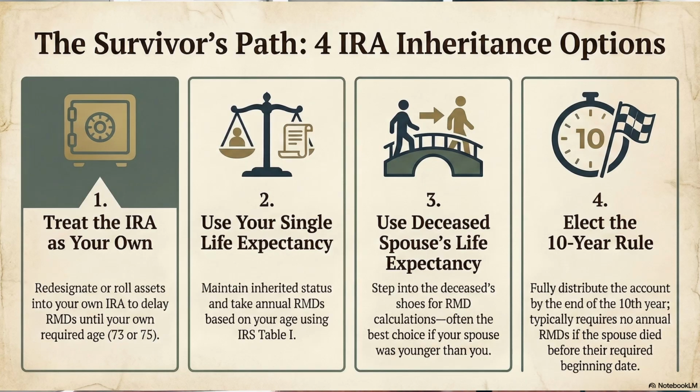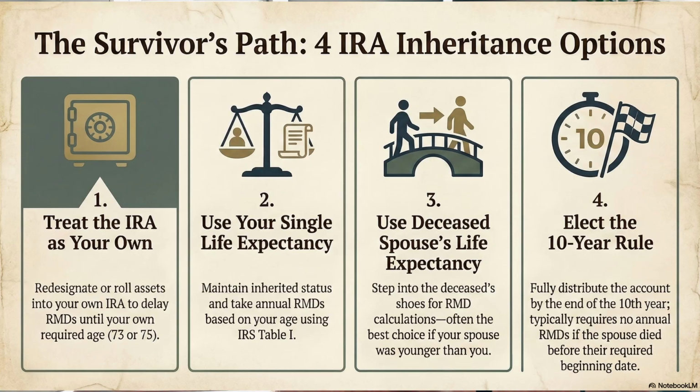Number three, leave the IRA in its inherited status and elect to take RMDs based on your deceased spouse's would-be life expectancy schedule. And last but not least, number four, leave the IRA in its inherited status and elect the 10-year rule. Let's go over the options for non-spousal beneficiaries.